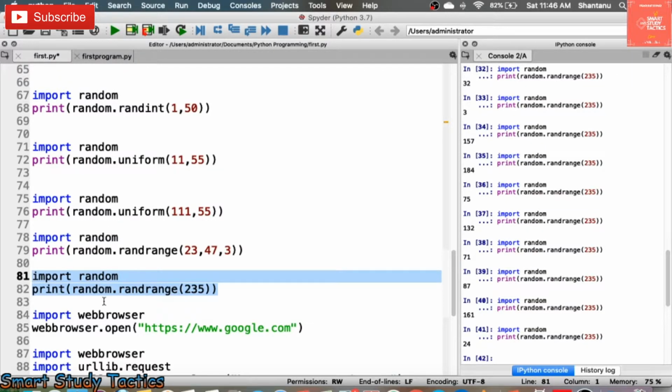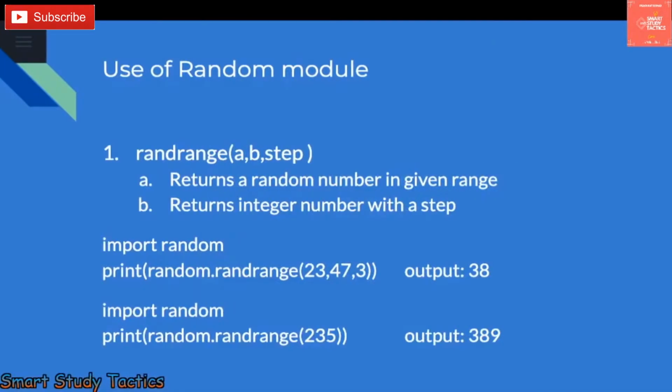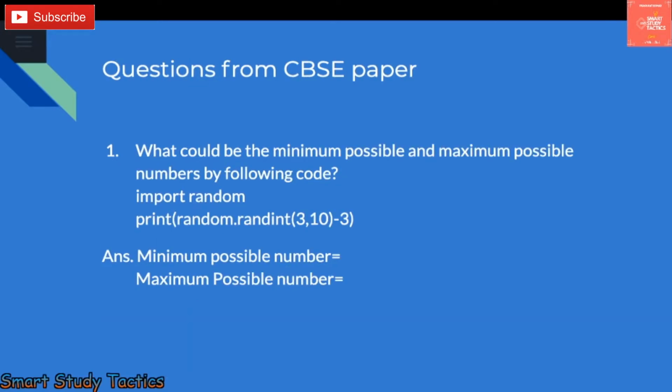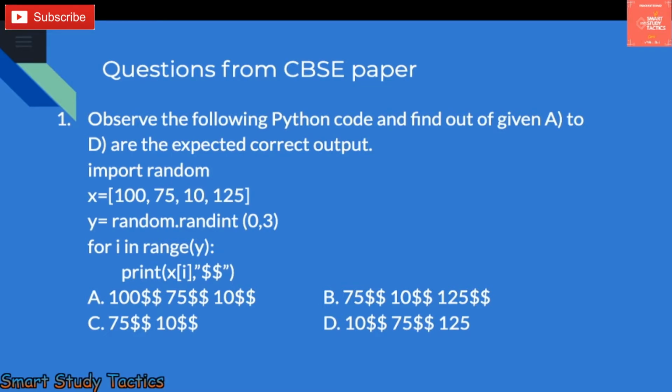Now we are going to talk about another module, which is very important for you. So this was the end of the random module. I have a few questions for you. If you can do them, you can take a screenshot and attempt them yourself. Otherwise you have to tell me, and I will make a separate video on how to solve the CBSE question papers related to random.